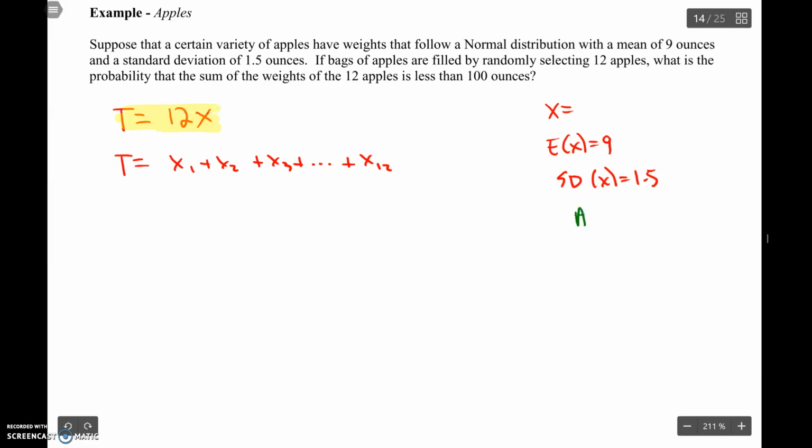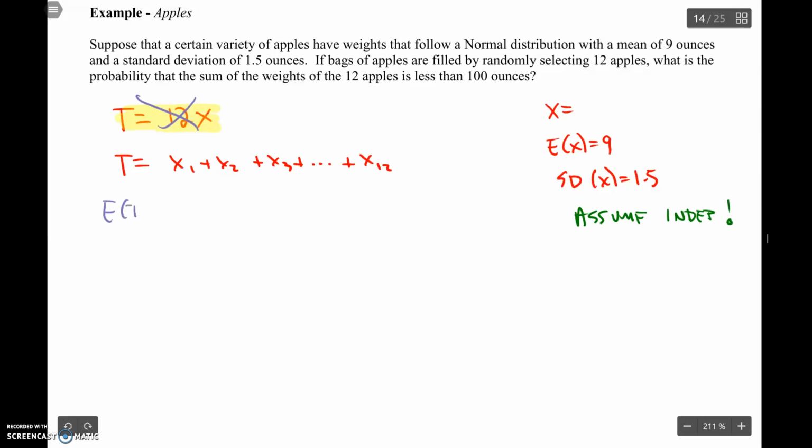We need to assume that the weight of one apple is independent of the weight of another apple. This question really should say it. On the other ones I wanted to talk about it, but this one should have said it. This is taking 12 different apples and weighing them together. That's two different things. You're going to have different amounts of variability depending on which ones we do. In this case, we're doing this.